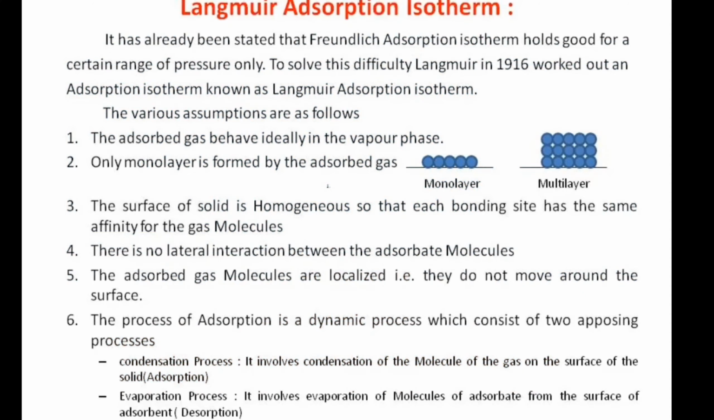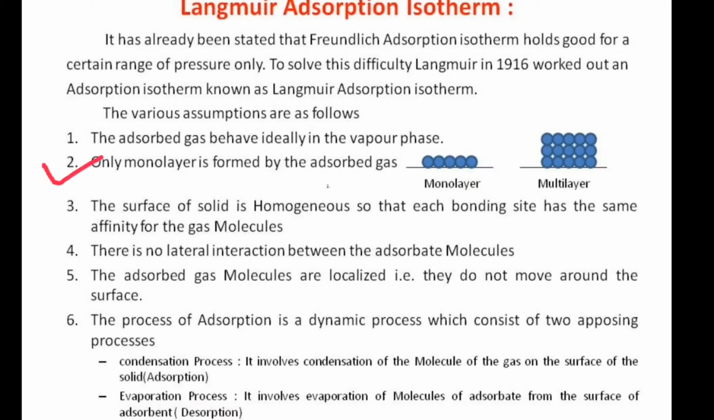Friends, as you know, Freundlich adsorption isotherm is not valid at high pressure. This difficulty was overcome by Langmuir in 1916. He proposed various assumptions. First, the adsorbed gas behaves ideally in vapor phase, that means PV is equal to RT. This equation is satisfied by adsorbate molecules.